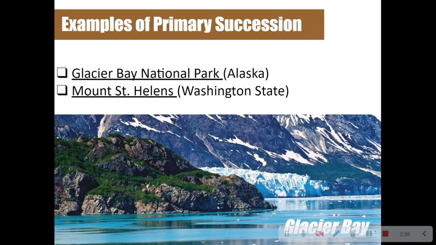Examples of primary succession are Glacier Bay National Park in Alaska or Mount St. Helens in Washington State. And if you don't know what those are, look them up. They are absolutely breathtaking.